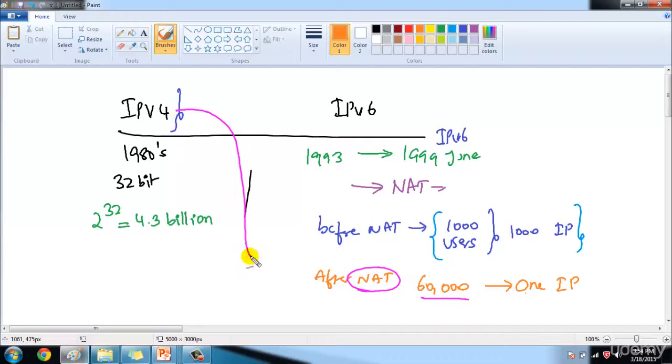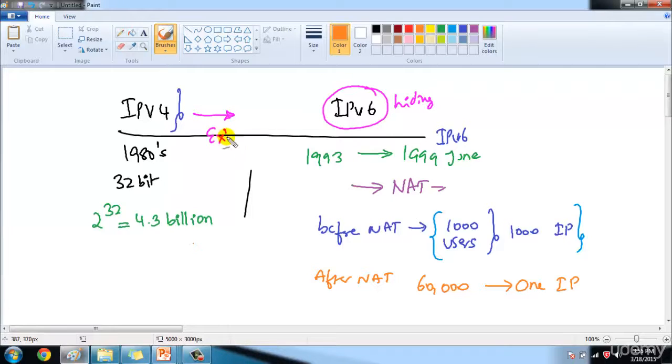We are still using IP version 4, even in 2015, only because of NAT. We still have around 10 to 12% of IP addresses available which can be used for internet connections. In other words, we can say NAT is hiding your IP version 6, or that NAT has extended your IP version 4 usage. Not only that, there are other concepts like subnetting, which we'll discuss in more detail in later sessions.